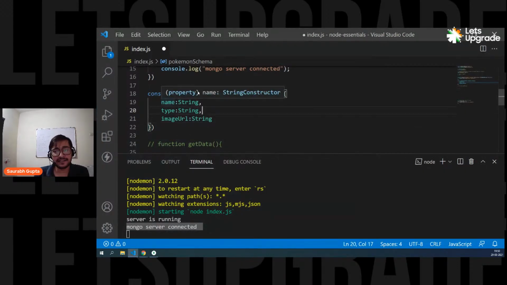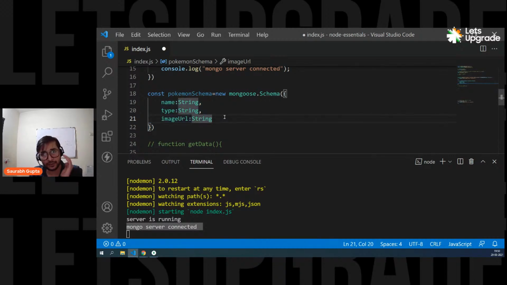Now I have created a schema, okay, which will have name, type, and image URL. Everyone, please focus. You will understand. Now we need to connect this schema to our collection, so that whenever we enter a document, it will understand that we always have to follow the schema. That means it should have these name, type, and image URL properties. Otherwise, I'll not enter it. Okay, is that clear? And you should never have any other property other than this.